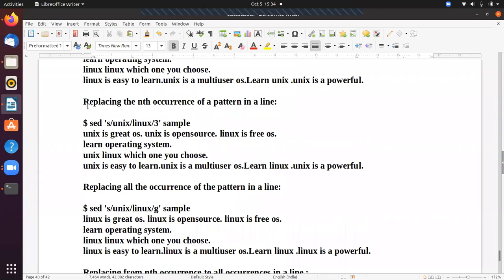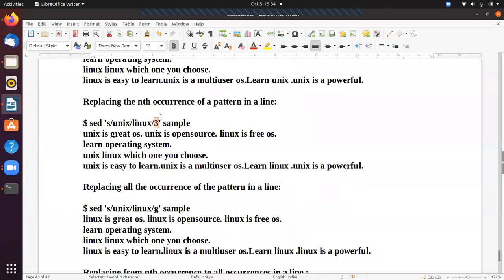So the next one is replacing the nth occurrence of the pattern in a line. I want to change only the third occurrence. So the third occurrence of Unix to Linux in the file sample, then I can give s, which means substitute, and Unix means the word you want to substitute, and Linux. Now the Unix is replaced with Linux, and the occurrence is the third one. So only the third occurrence will be changed.